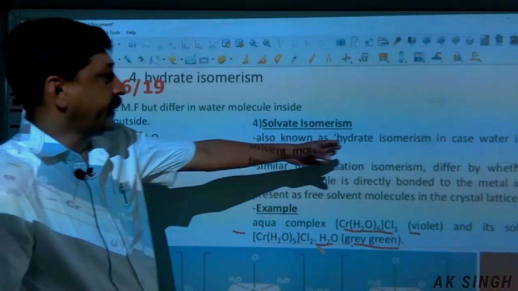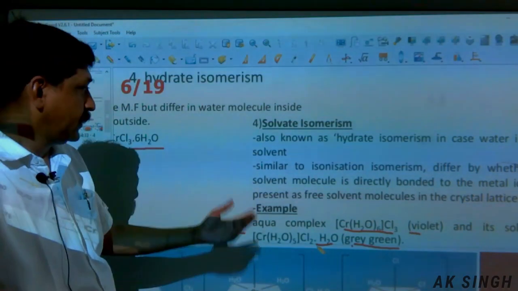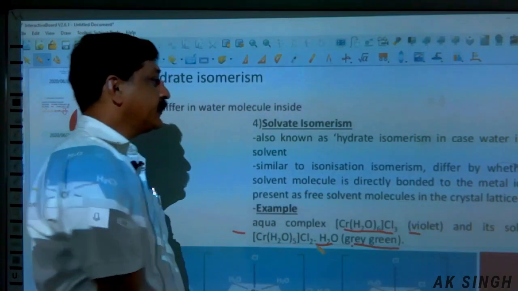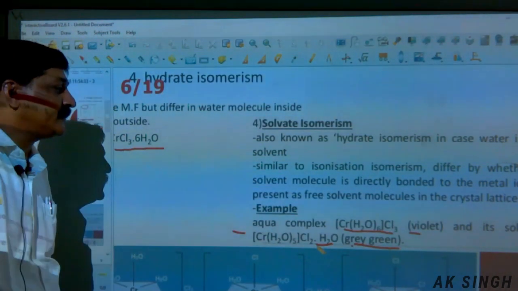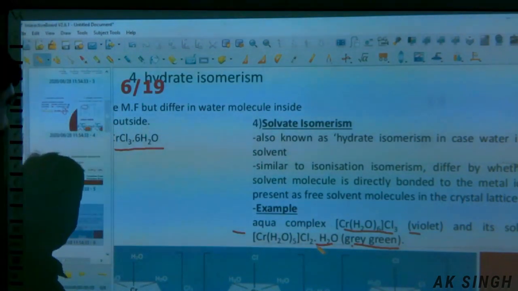It is also known as hydrate isomerism because water is there. Similar to hydration isomerism, they differ in whether the solvent molecule is directly bonded to the metal atom or present as free solvent molecules in the crystal lattice. This is a figure.